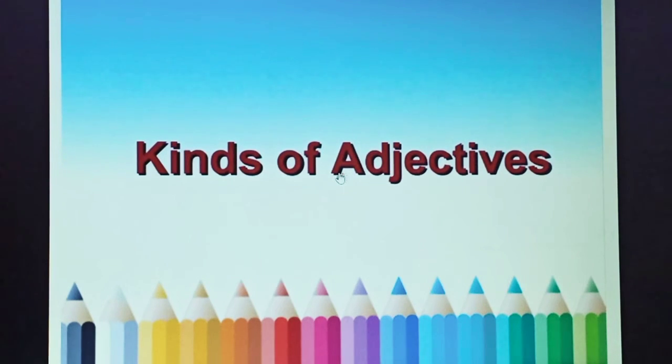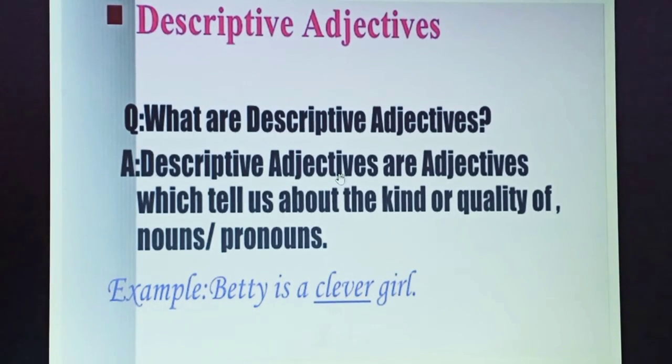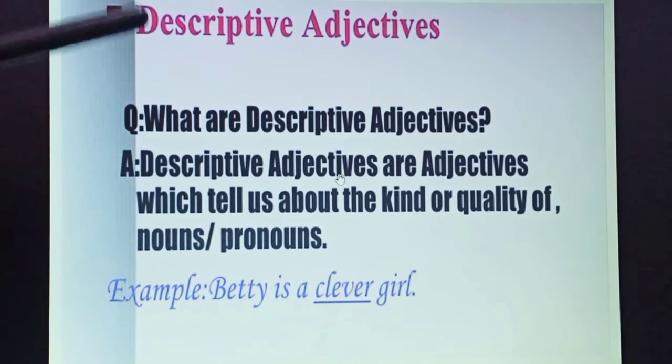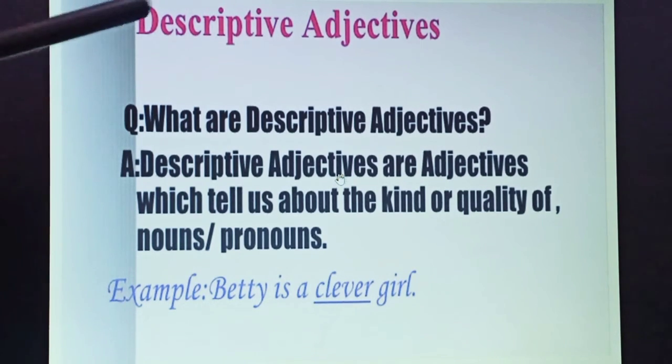Now let's discuss kinds of adjectives. The first kind of adjective is the descriptive adjective. The adjectives that are used to describe the nature of a subject or a noun, showing the kind or quality of nouns or pronouns, are called adjectives of quality. These adjectives also specify the state or action of a noun. Adjectives of quality are also termed descriptive adjectives as they describe the kind of noun.